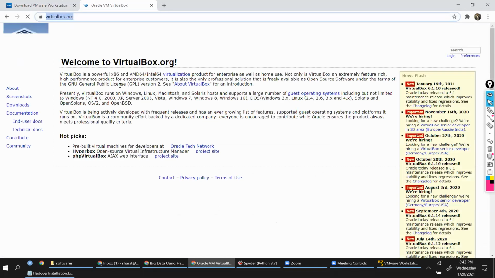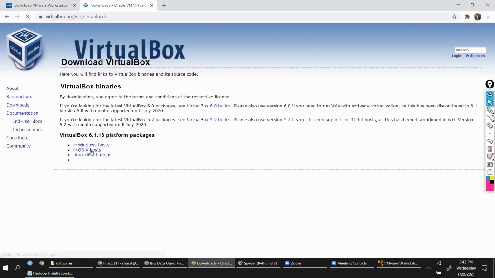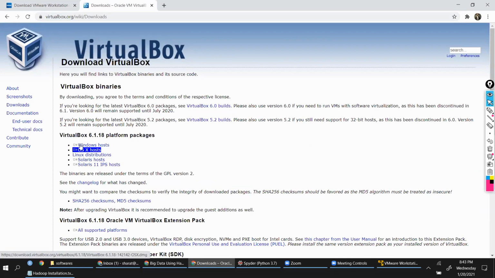VirtualBox.org. Now, both these softwares are free, VMware or VirtualBox, but the only disadvantage is VMware is not available for Mac, right? For Mac users, you have to come to this, click on downloads, and then download the OS X hosts link. This is going to give you the software.